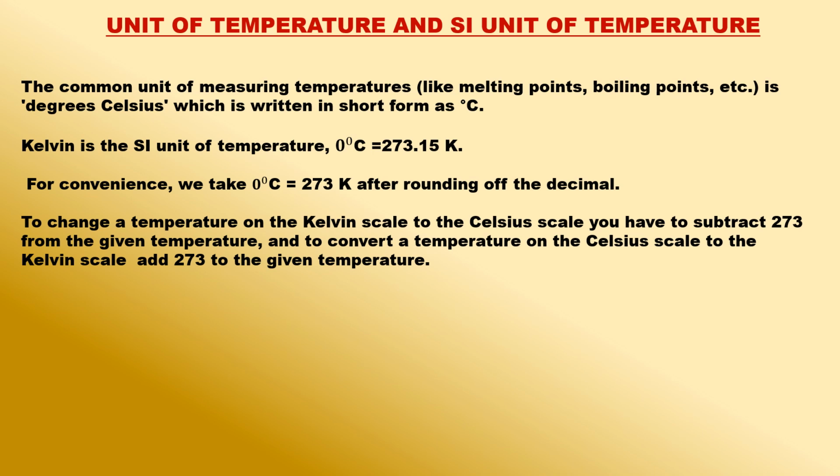There is another scale of temperature called Kelvin scale of temperature, which is used by the scientists mainly for research work. The SI unit of measuring temperature is Kelvin, which is denoted by the symbol K. The melting point of ice on Kelvin scale is 273 K. And the boiling point of water on Kelvin scale is 373 K. The relation between Kelvin scale and Celsius scale of temperature can be written as: temperature on Kelvin scale is equal to temperature on Celsius scale plus 273.